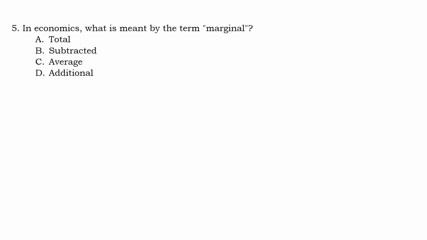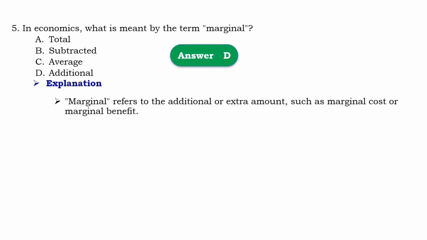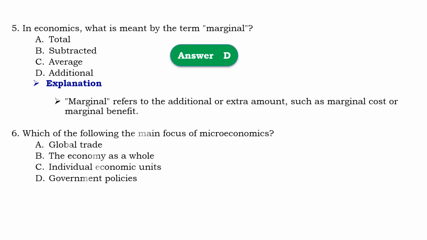Question number 5, in economics, what is meant by the term marginal? So that should be D, additional. Means that marginal refers to additional or extra amount such as marginal cost or marginal benefit.